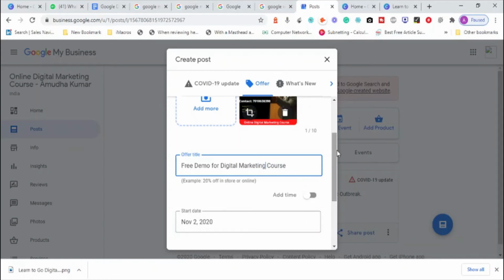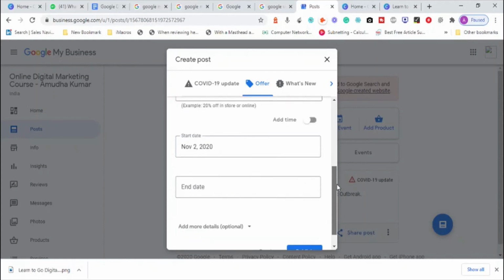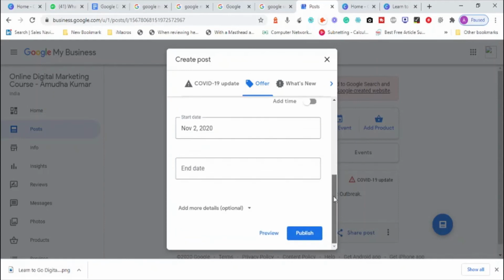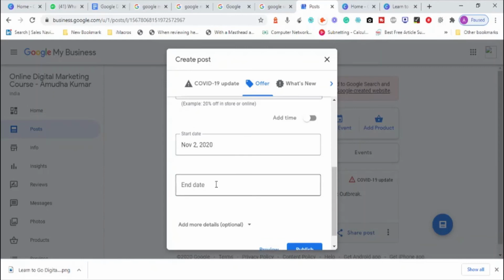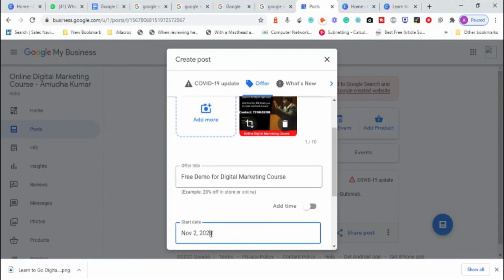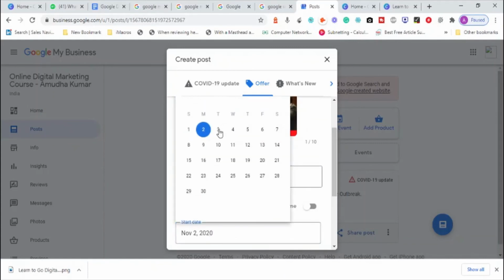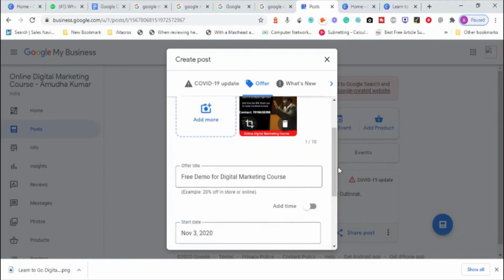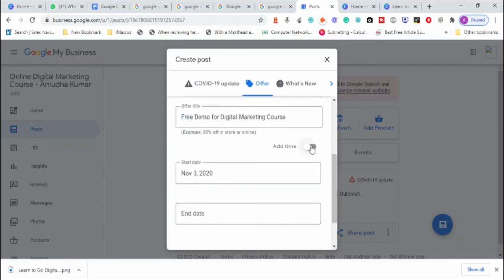If you want, you can add a time, or you can add a date when you start and when you end it. Today is the 2nd, so it's not going to work out for me. So we will move it to the 3rd approximately. And you can put the time also.